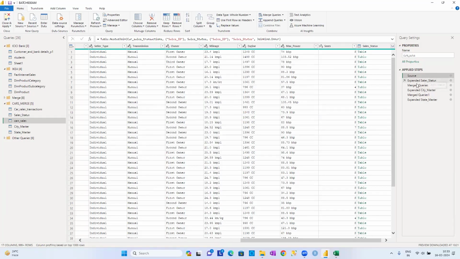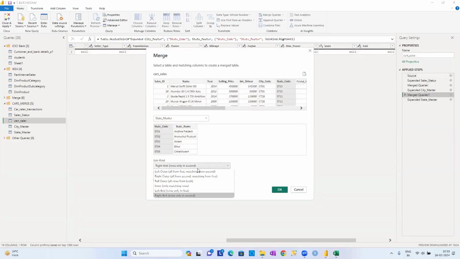See there. First we have merged two tables, then again merged two tables, then the third merge we have to edit now. I don't want this. I want only inner joins. I don't want the states information. We only want to find the sales that have been done. See, 7,906 records of 7,906 are matching, fine. But here 18 out of the 36 are matching. Why? Because only in 18 states has the sales been done, not in all the 36 states.